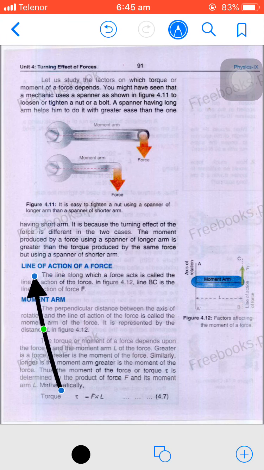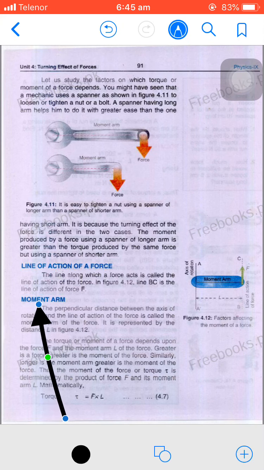Now we are discussing line of action of a force. The line along which a force acts is called the line of action of the force. Simple. The line along which a force acts is called the line of action of a force.